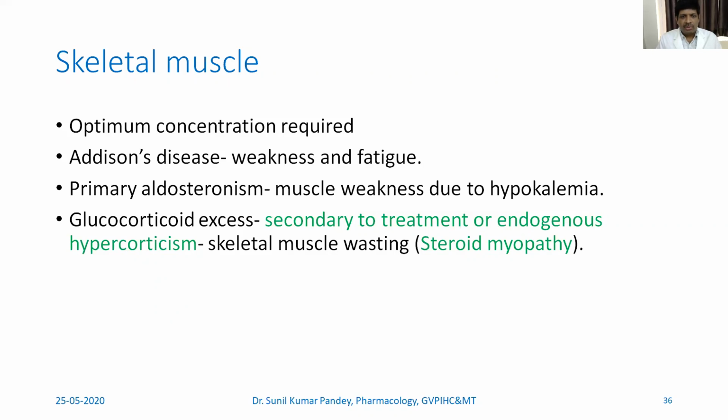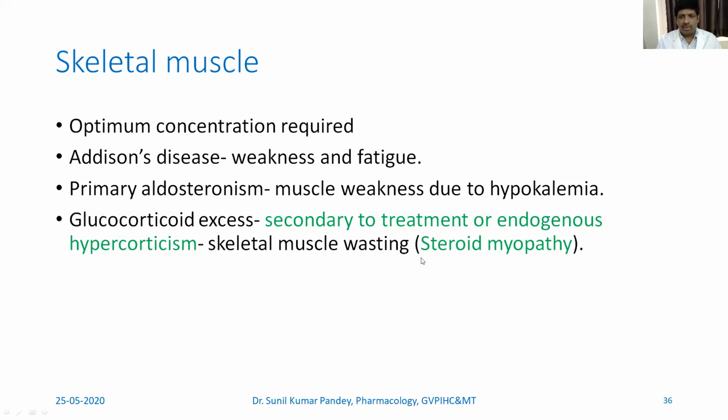In case of glucocorticoid excess, which may happen because of treatment with glucocorticoid, or maybe because of more endogenous release of the cortisol, it will show skeletal muscle wasting.